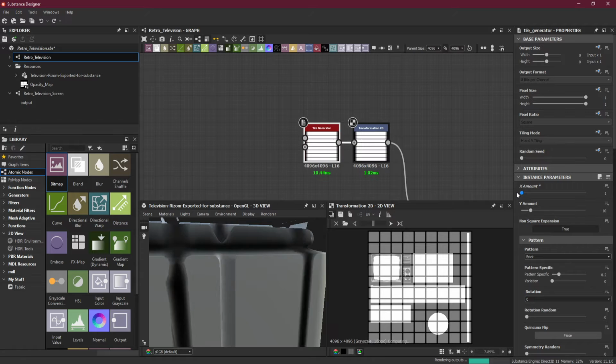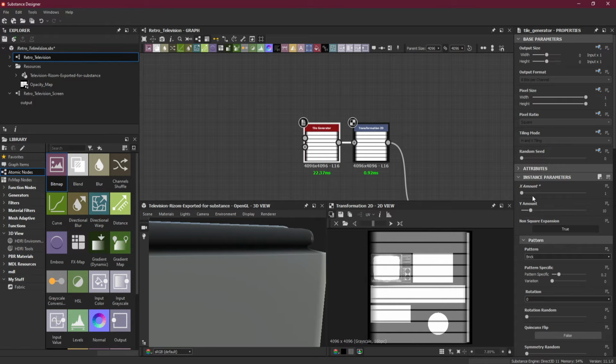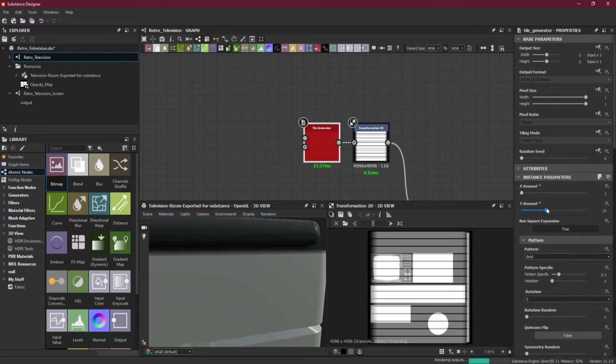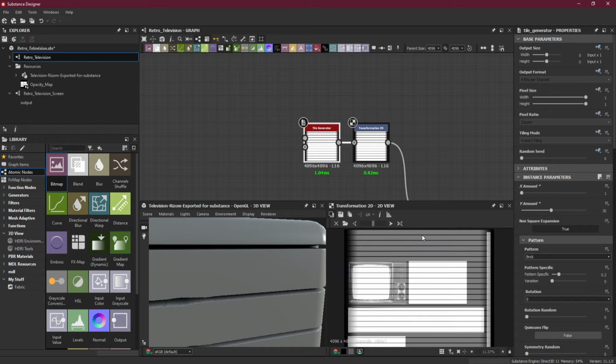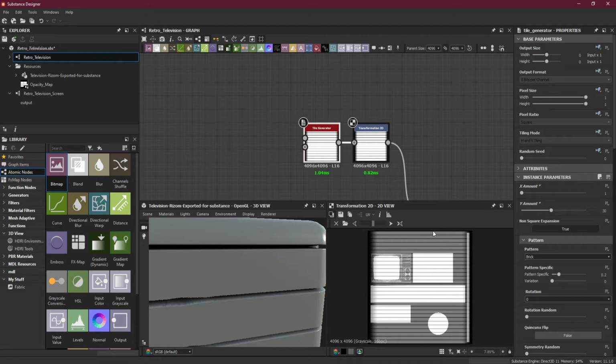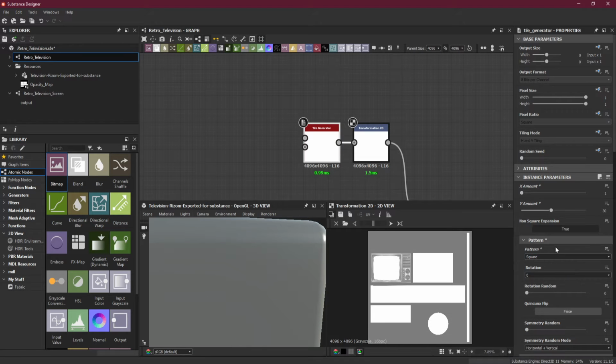X amount 1, because I just need horizontal parts here, and the Y I will increase a little bit. Then I will just make it square and try to change. It's not changing, so I think I will keep it the same brick.